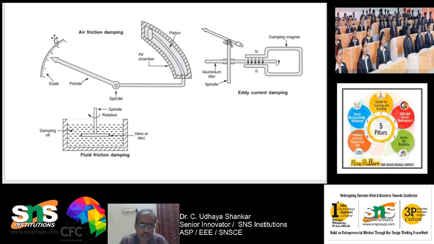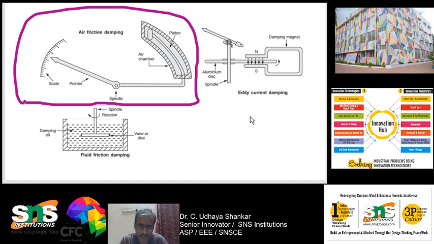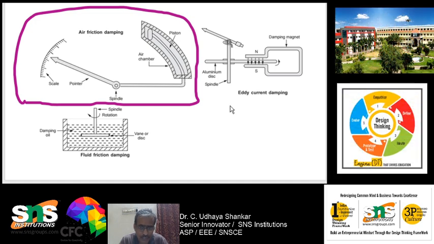Here you can see that I have shown the diagrams for air friction damping. This particular part is called the air friction damping, which I have marked in violet color. You can see that in air friction damping, the pointer is connected to the spindle.